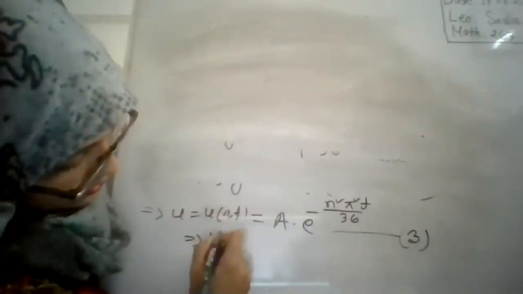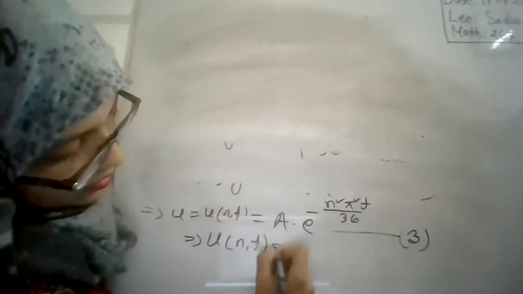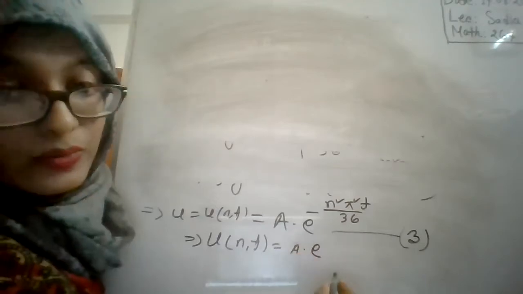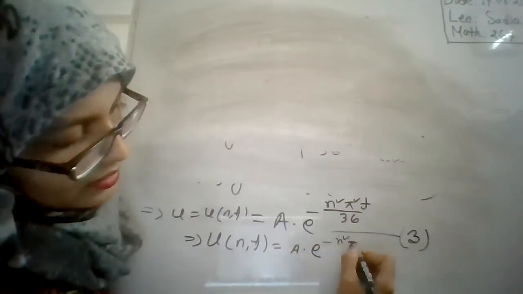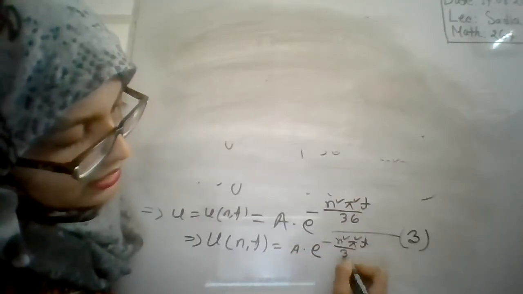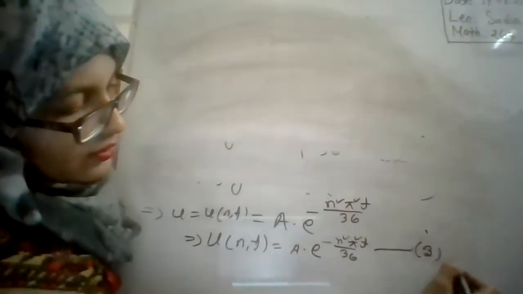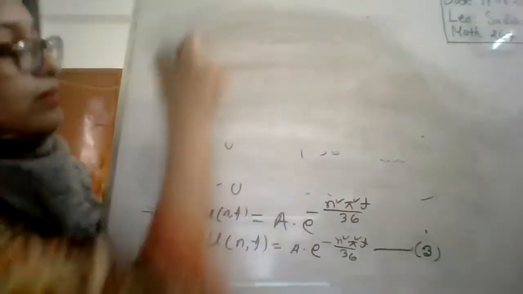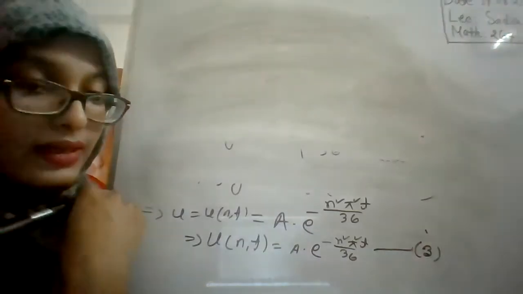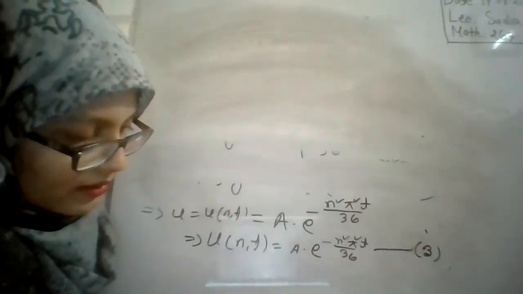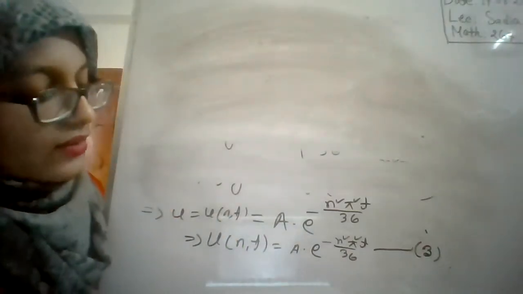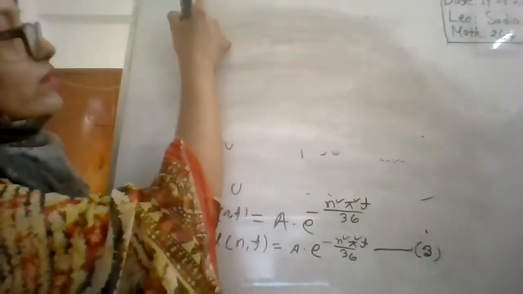That means u(n, t) is equal to a into e to the power minus n square pi square t by 36. Consider this equation as equation number 3. Okay. Now we have to consider t. The value of t is 0.